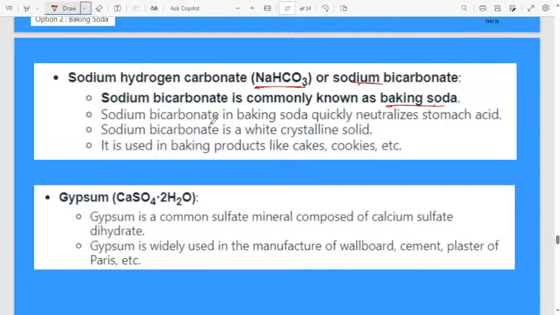Sodium bicarbonate, or baking soda, quickly neutralizes stomach acid. What is the use of sodium bicarbonate? It will neutralize stomach acid, because in the stomach, hydrochloric acid is present. Sodium bicarbonate is a white crystalline solid. It is used in baking products like cake and cookies. We use sodium bicarbonate.